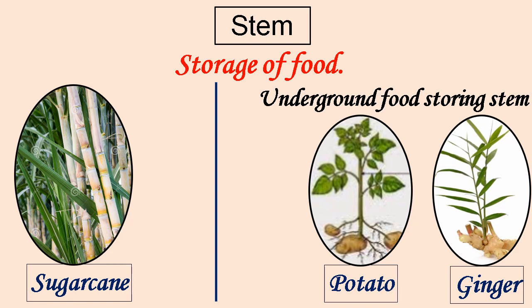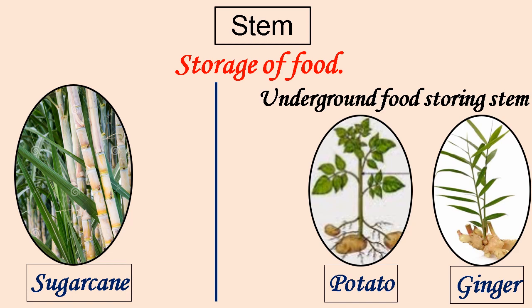There are several examples of modified stems which store food, such as sugarcane. Sugarcane is not the fruit. Actually, it is the stem of that plant.